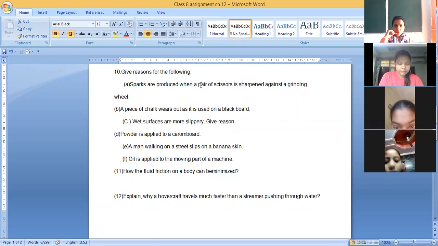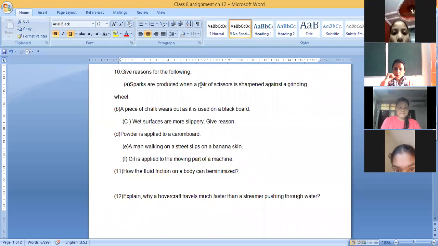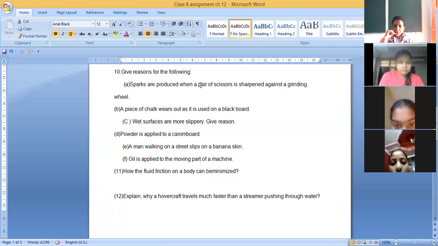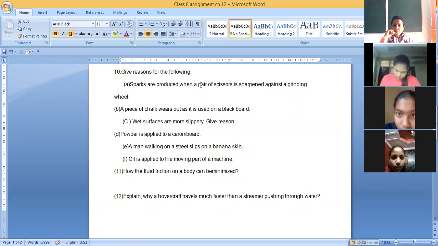Okay, next. A piece of chalk wears out as it is used on a blackboard. Yes, Tanya. Because the piece of chalk rubs on the blackboard, so it wears out due to the friction. Yes, आपने देखा होगा when we are using chalk, after using some time it wears out. Wear out मतलब chalk कम हो जाता है, खत्म हो जाता है. Because due to the surface, कौन से two surfaces are in contact? Chalk and the blackboard are in contact. So the piece of chalk wears out due to the friction.